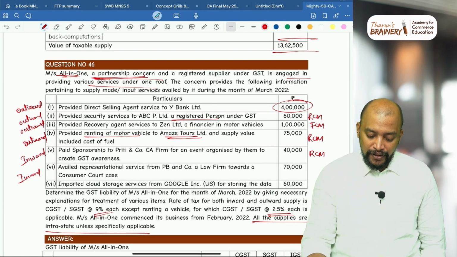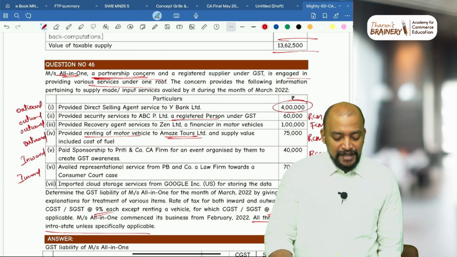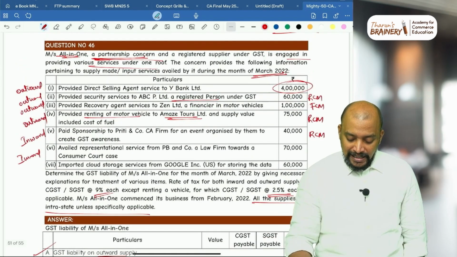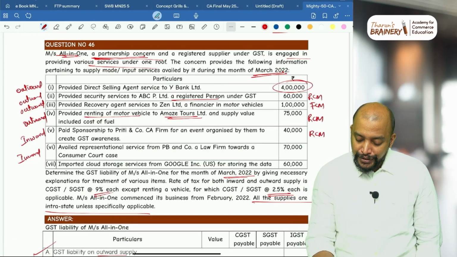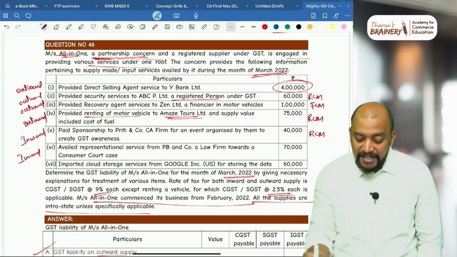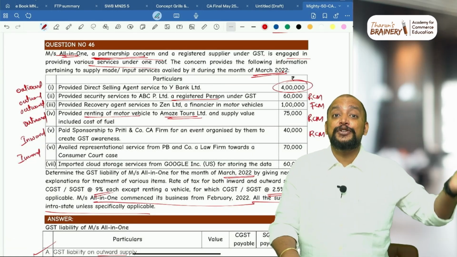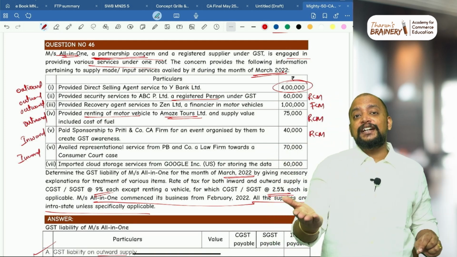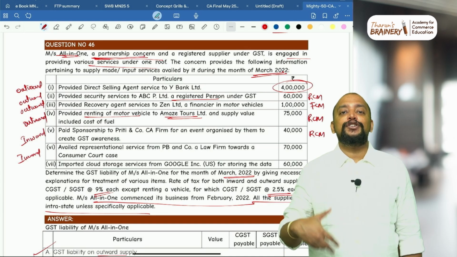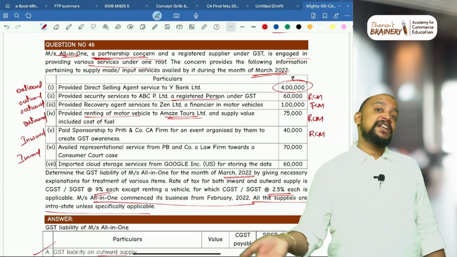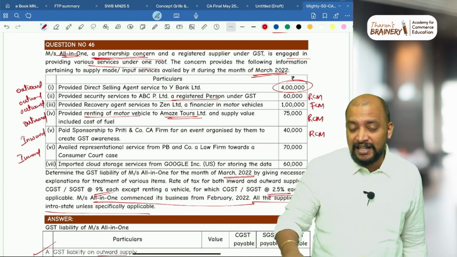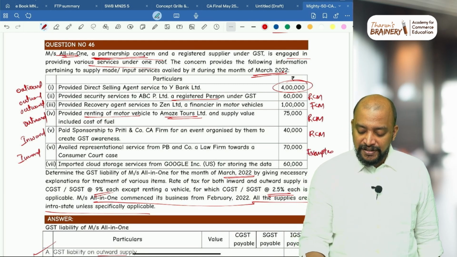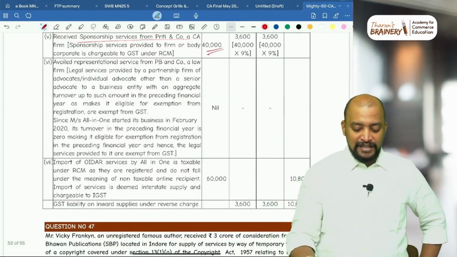The concern provides the following information pertaining to supply made during March 2022. Determine the GST liability March 2022, and all in one commence business in February. So means their aggregate turnover during the previous year does not exceed threshold limit. Generally, legal services provided to a business entity whose turnover during the previous year does not exceed threshold limit is exempted. Accordingly, it is exempted. Okay, it's an inward supply, but it is exempted. First of all, there is no GST with respect to this, nil.